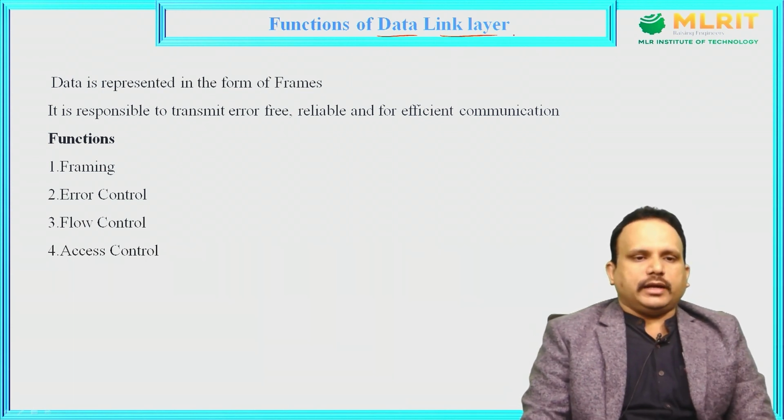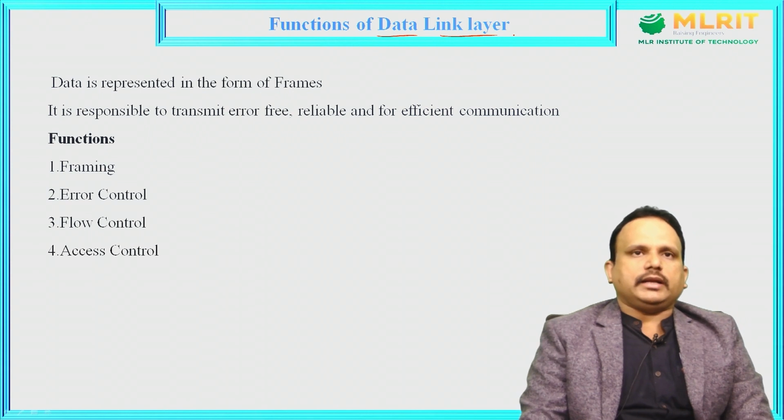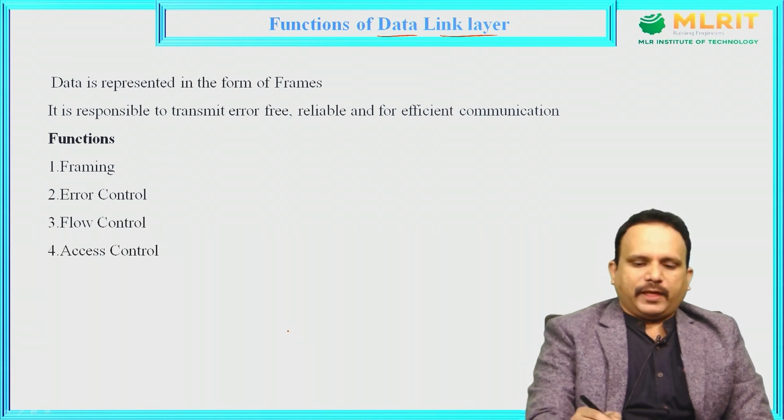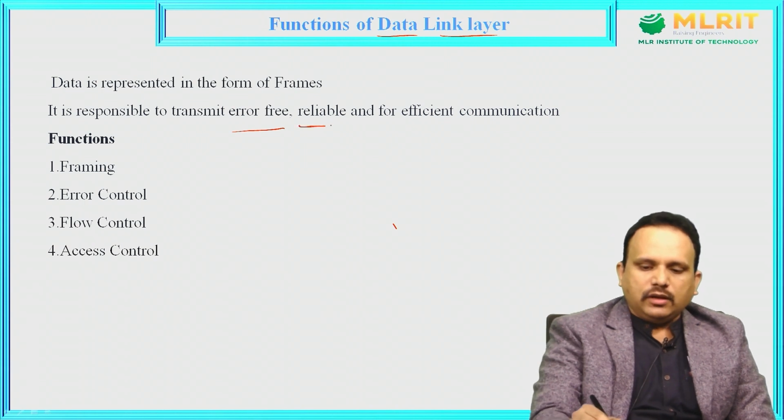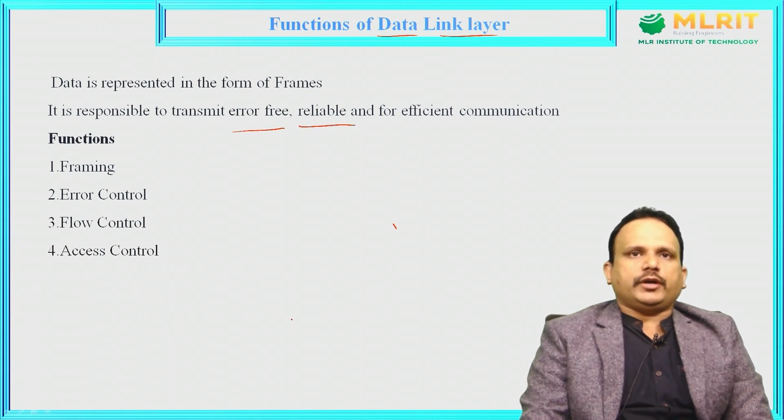In the data link layer, the data will be transmitted in the form of frames. So the data that is in the physical layer in the form of bits will be converted into frames in this data link layer. The main responsibilities of the data link layer are error-free transmission. That means there should not be any errors while the data is being transmitted between the sender and receiver. Reliability, in the sense, if it is going to perform its specifications under any conditions, that means 100% the data must be transmitted.